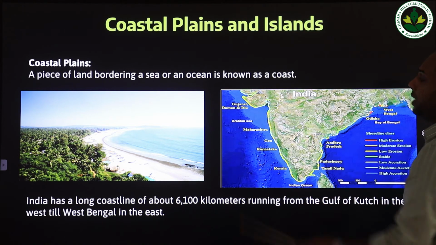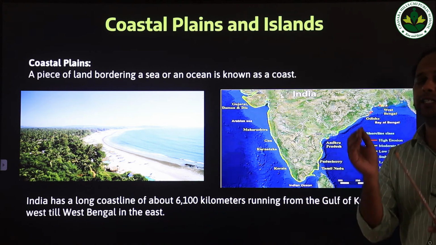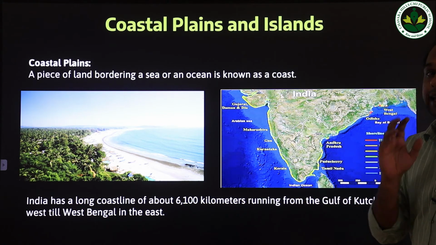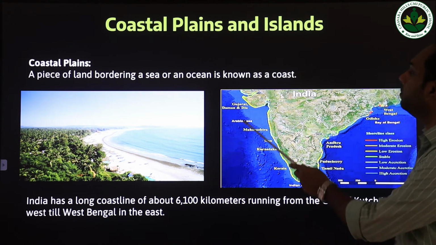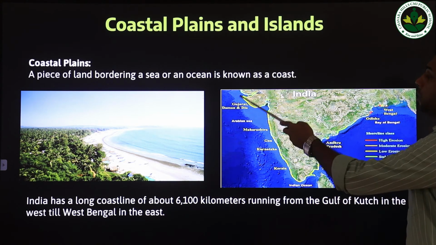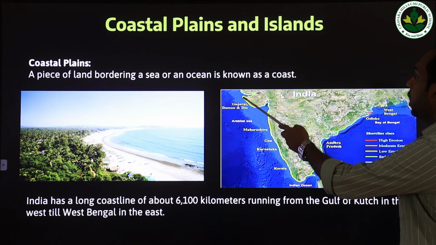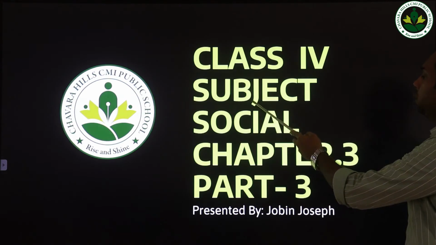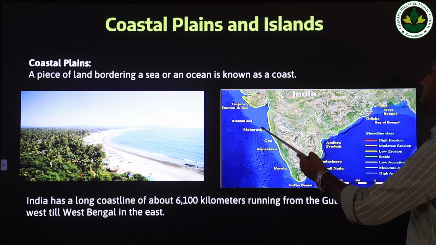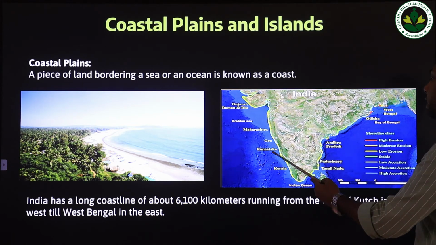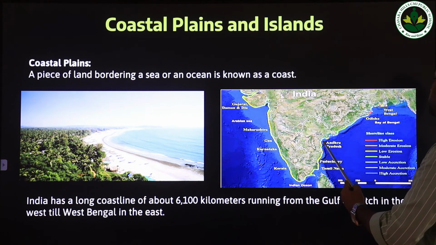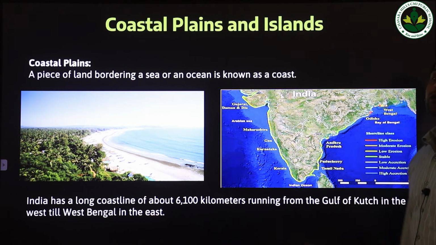It is an inlet. What is an inlet? A very small passage or an entrance of an ocean is known as an inlet. So here the Gulf of Kutch is an inlet in the Arabian Sea. So the Indian coastline starts from this Gulf of Kutch and passes through Maharashtra, Goa, Karnataka, Kerala, Tamil Nadu, Puducherry, Andhra Pradesh, Odisha and ends in West Bengal.